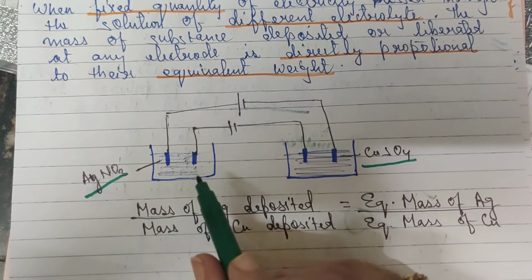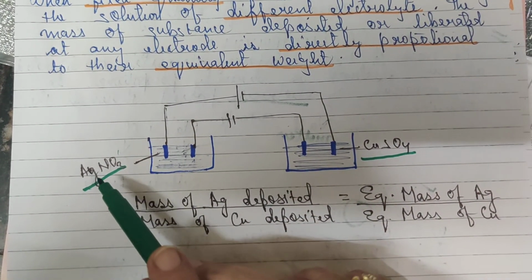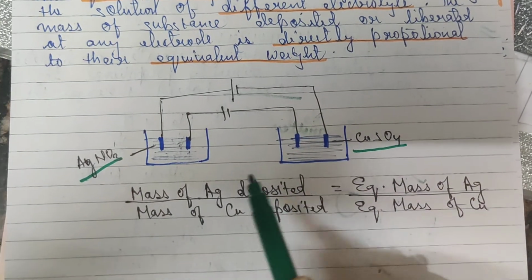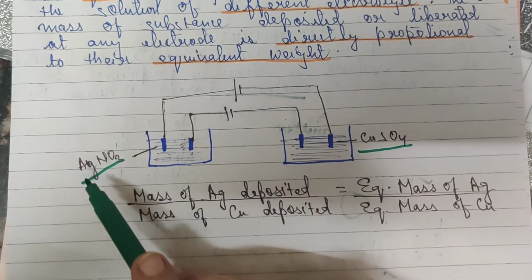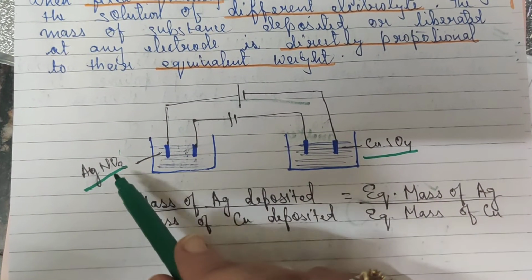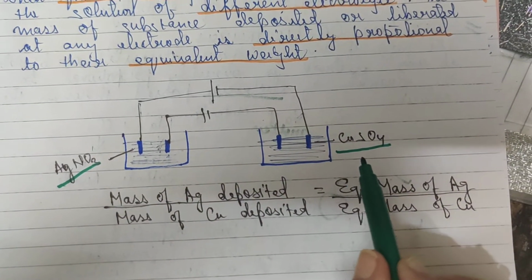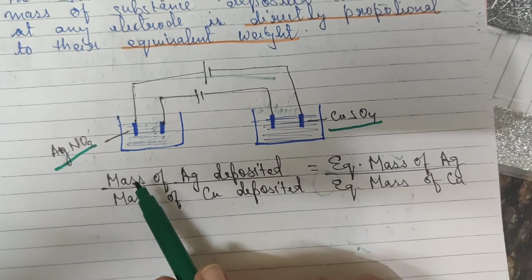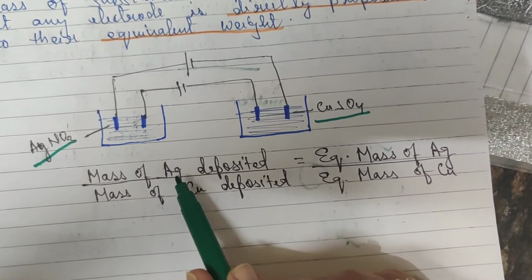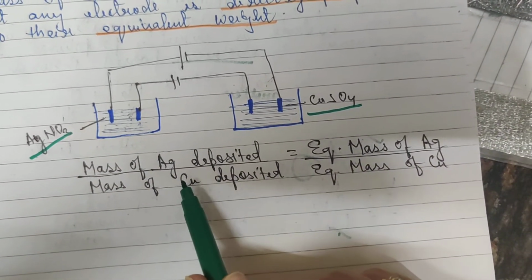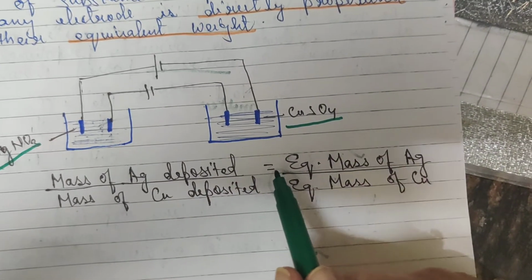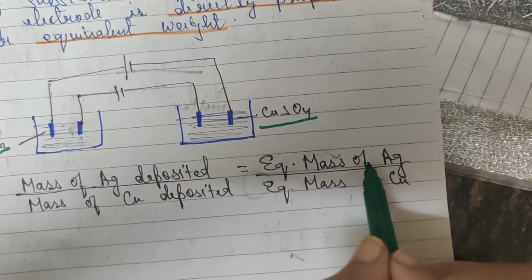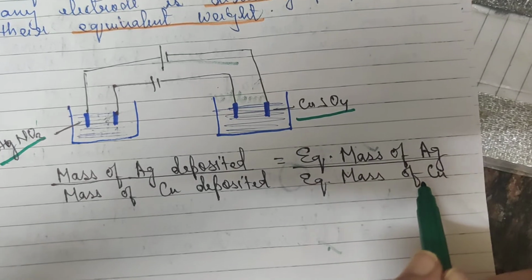In this case I have taken a silver salt and a copper salt, so the deposited substances will be silver and copper at the respective electrodes. The equation will be written as: mass of silver deposited upon mass of copper deposited is equal to the equivalent mass of silver upon the equivalent mass of copper.